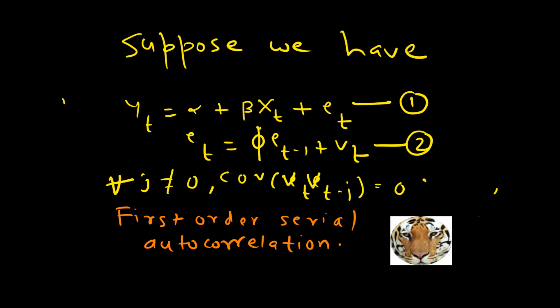In this model, the error term Et is serially correlated, as you can see from equation 2. Et is equal to phi Et minus 1 plus Vt, where Vt, however, is serially uncorrelated. That is, Vt is uncorrelated with its past or future values. This model is called a model of first order autocorrelation.